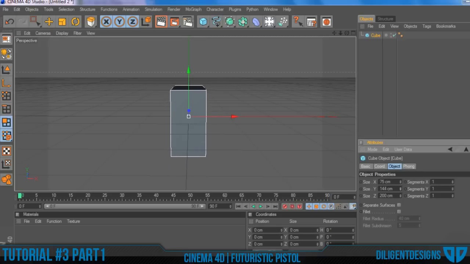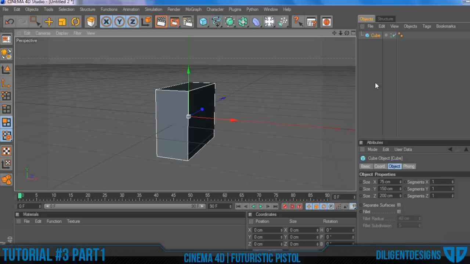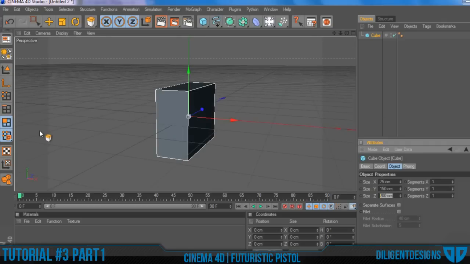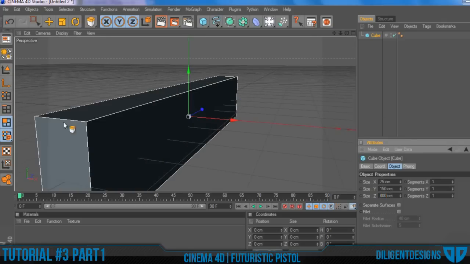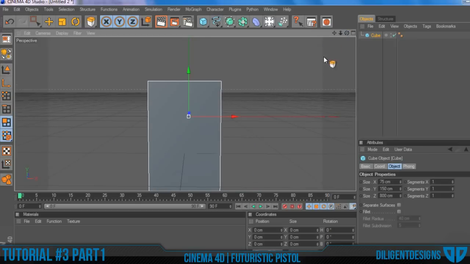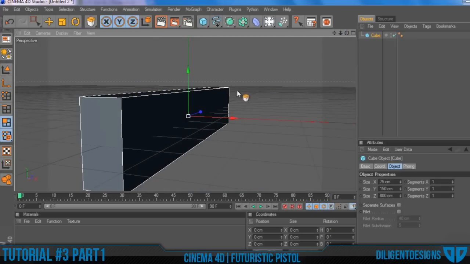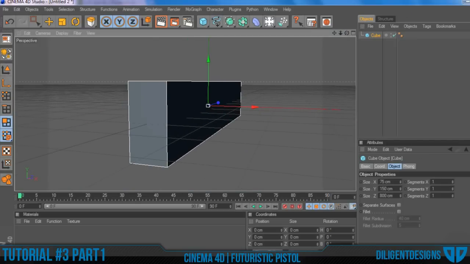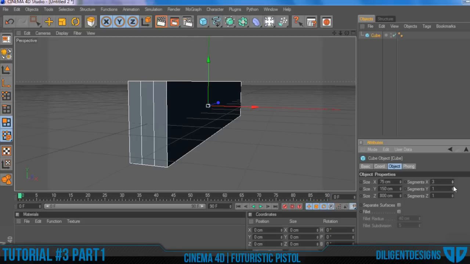Y be at 150, and Z can be at 800 or so. Okay, that looks good. Alright, once you've done that, add in your segments so it can create multiple polygons.